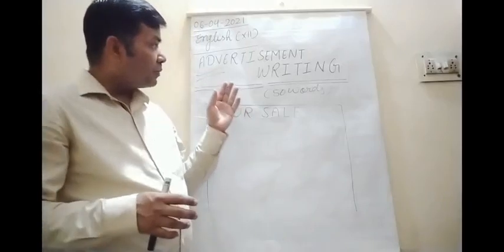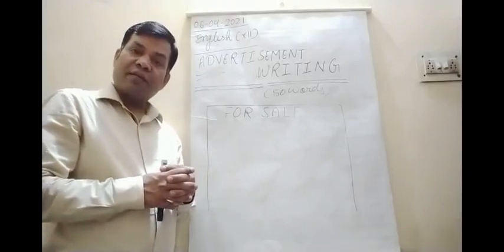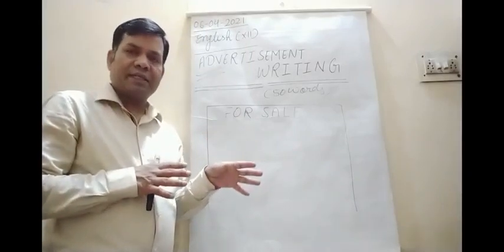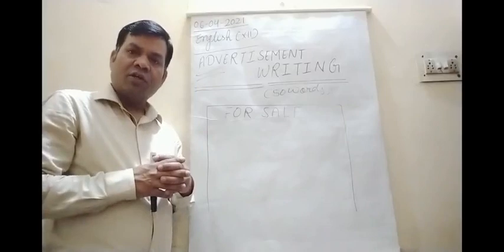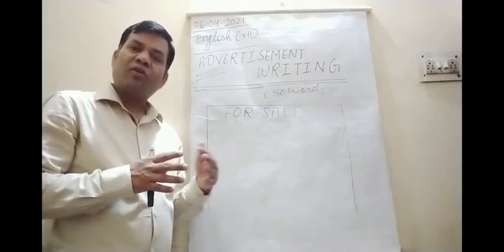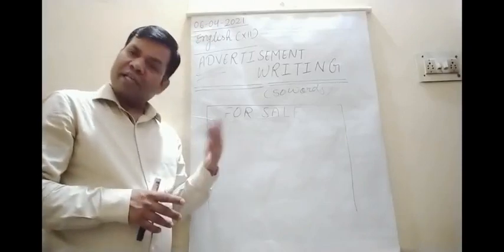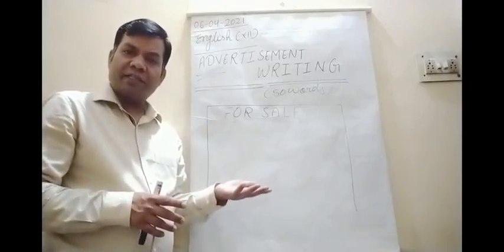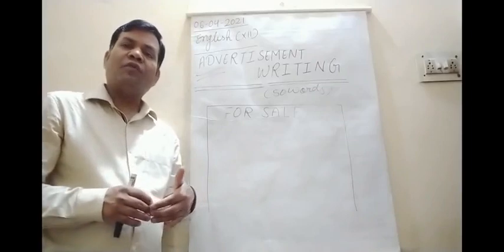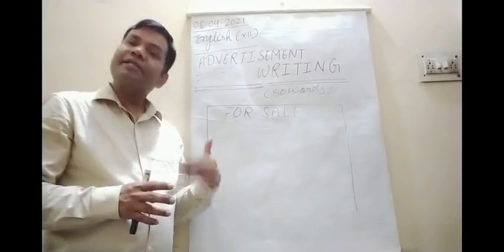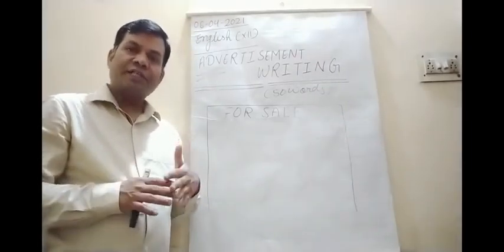If it is for purchase, then you should write, we are now discussing accommodation only, for sale and purchase of property only. So if it is for purchase, the same thing will be given by the buyer: what types of house, what types of property he or she is looking for.